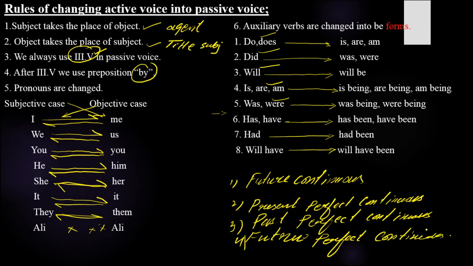These tenses you will not be able to change. What are their helping verbs? See, future continuous: will be. Here it is already a be form. Just because of the be forms, you will not be able to change them into passive voice. That is the reason I'm telling you. And in the same way, that is why we do not change the perfect continuous.